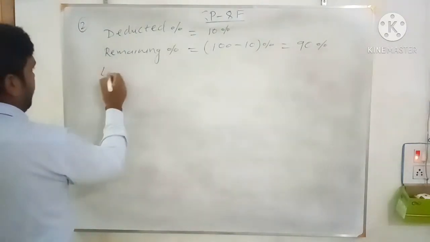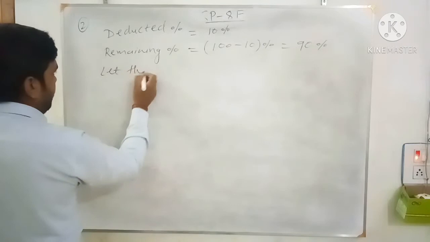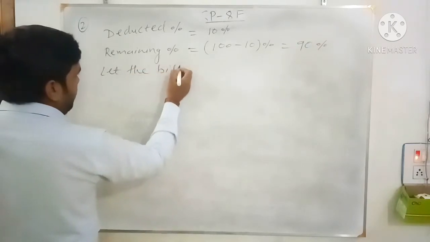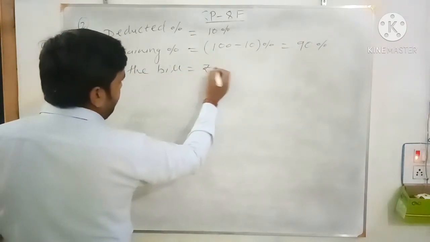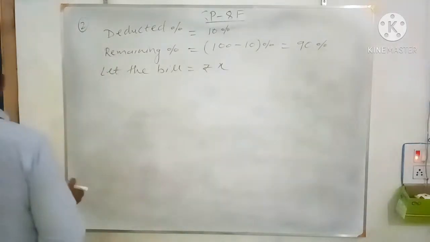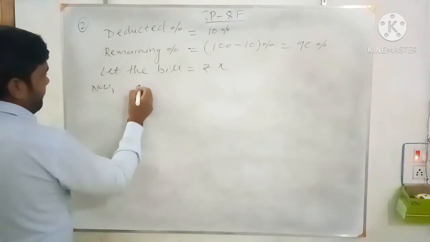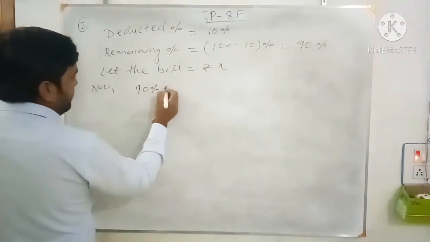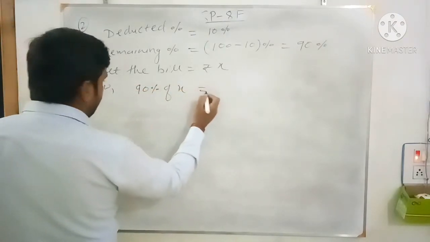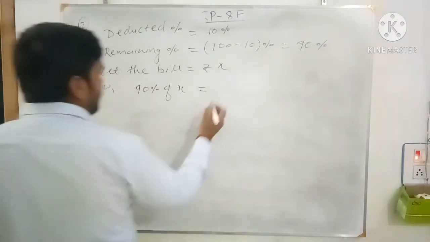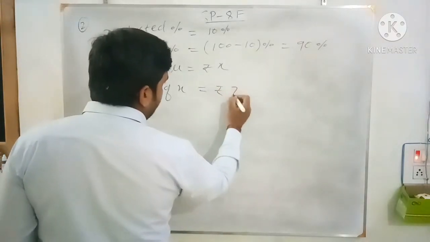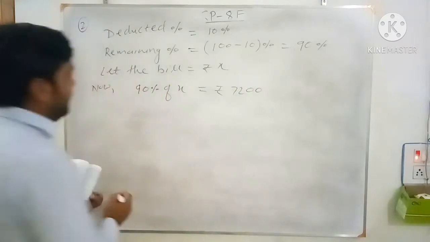So let the bill equal rupees X. Now 90% of X, that is the total bill, is the money, rupees 7,200.